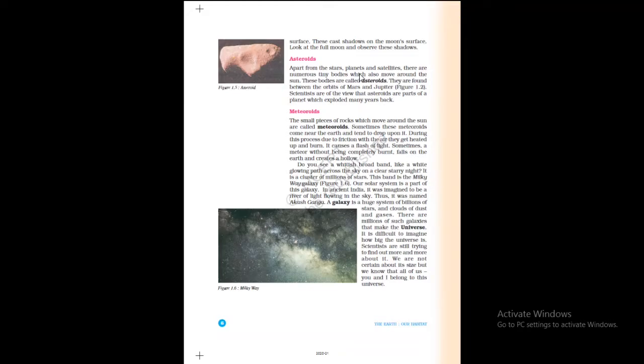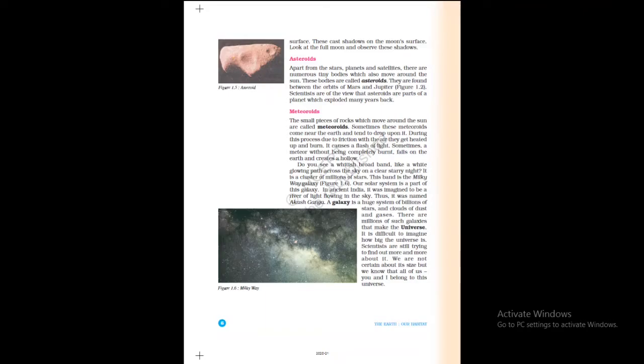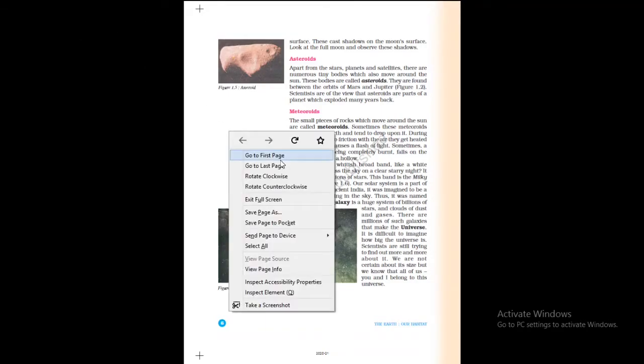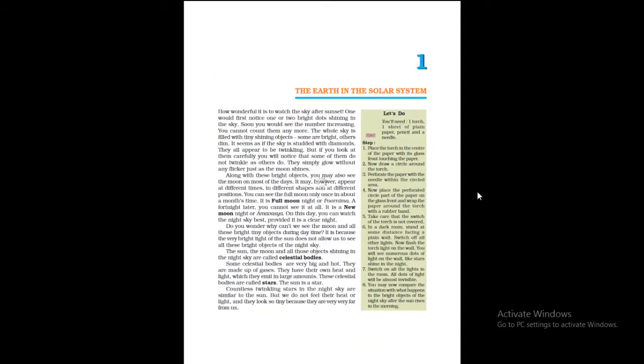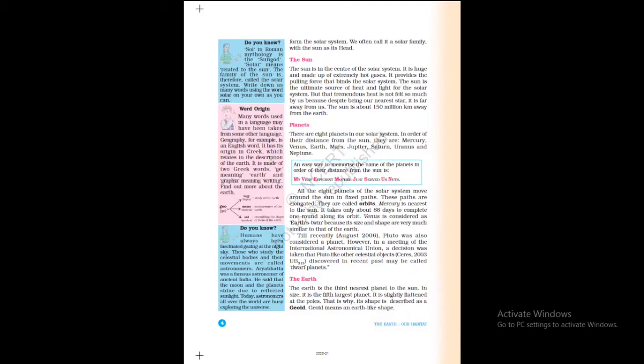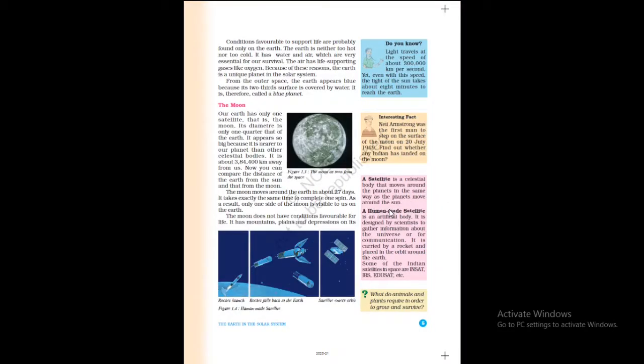See here, children. Again, let us go back to page number 5. Towards the right side of page number 5, you see a human made satellite, which is made by man.